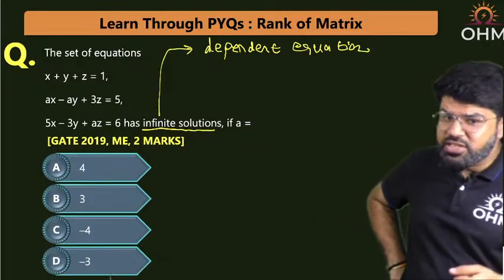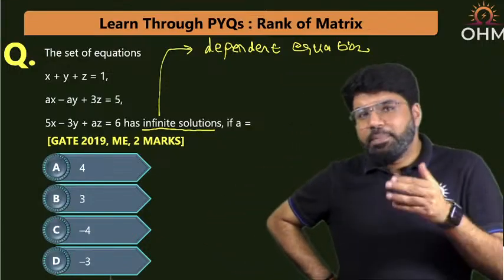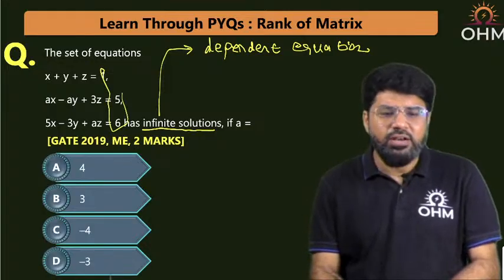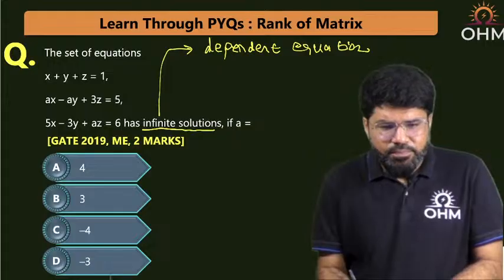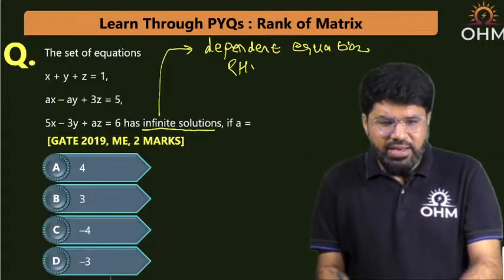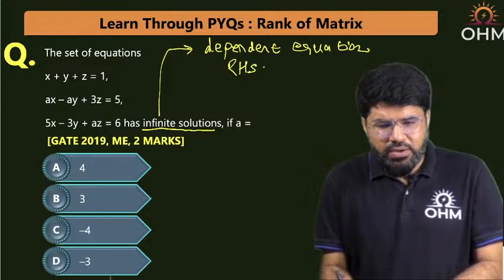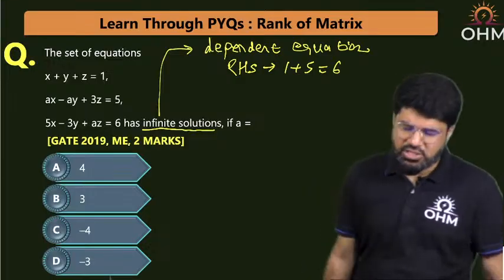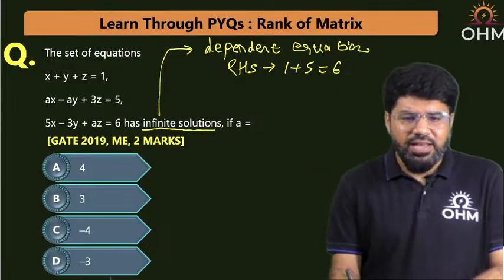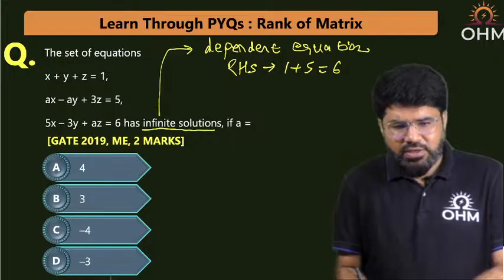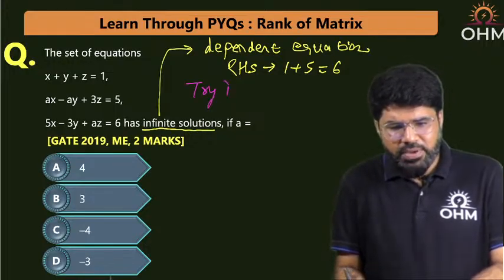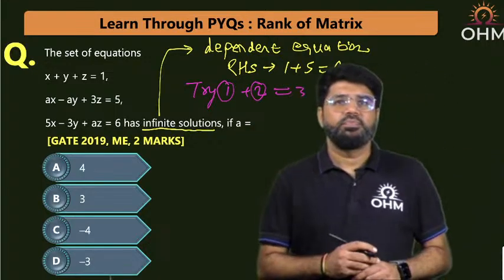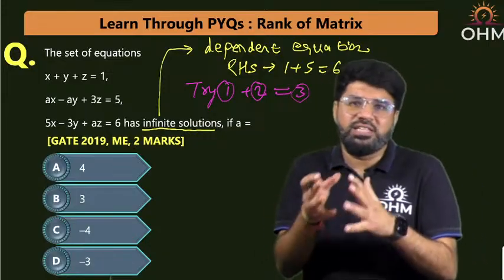So you try to see the efficiency of the method now. Now, what is the dependency here? See, 1 plus 5 is 6. What is the hint to start? If you see the right hand side, they are exactly matching just by addition: 1 plus 5 is 6. Since the right side has matched, I will try equation number 1 plus equation number 2 equal to equation number 3. Because the right side is matching, that gives me motivation that the left side could also match.